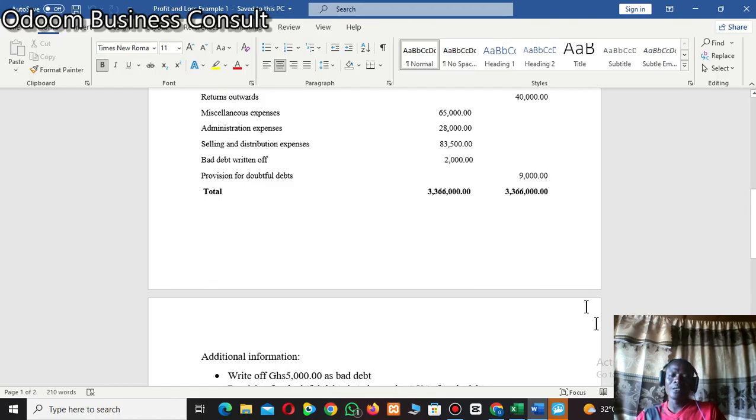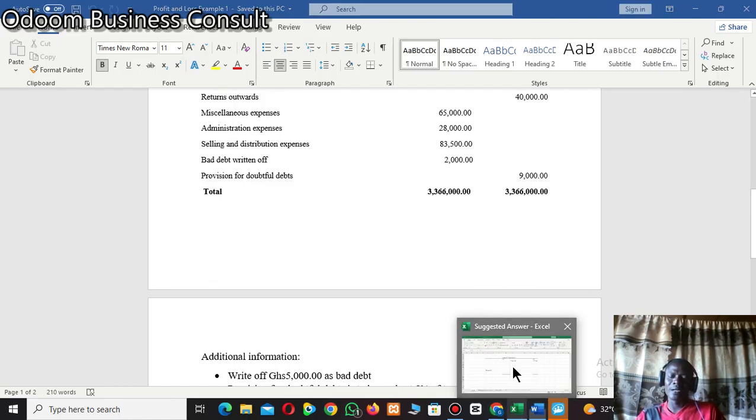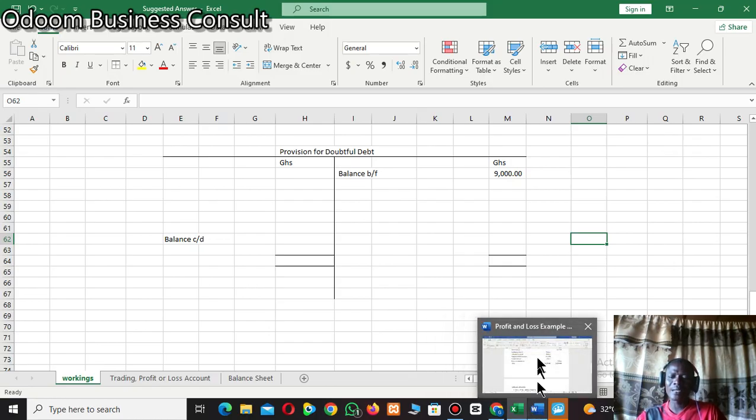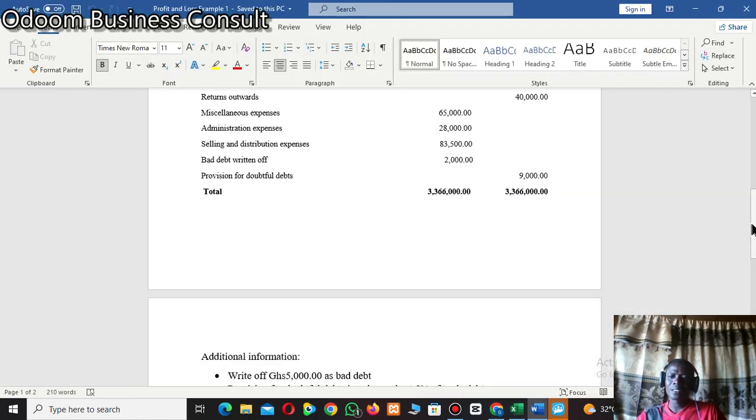So that's why we bring it as balance brought forward at the credit side of the account, meaning this balance has been brought forward from the previous accounting year, and the treatment for that has been dealt with already. So what we are only concentrating on is the one in the additional information, which is this one.